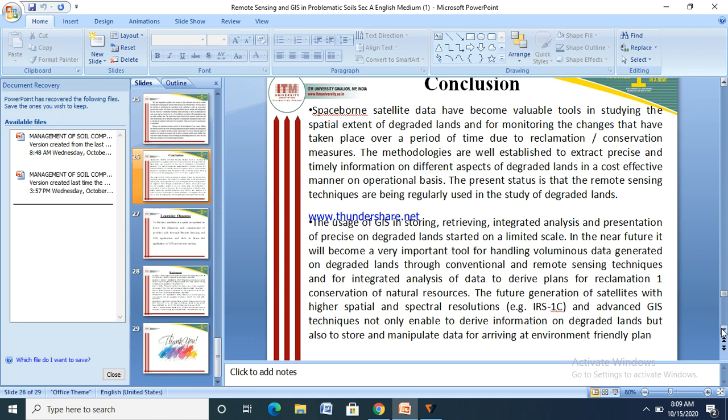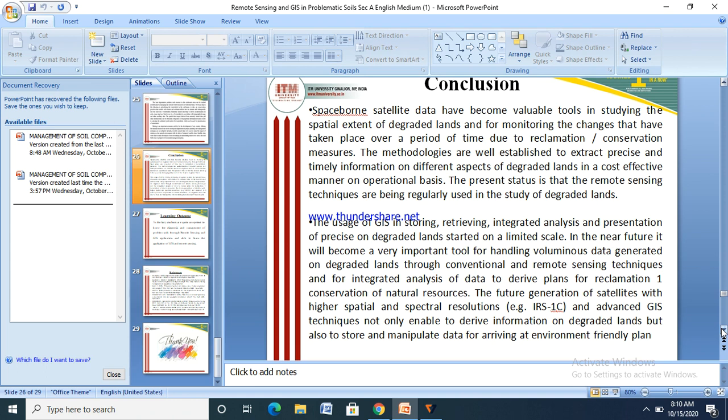Now I can conclude this whole lecture. Space-borne satellite data have become valuable tools in studying the spatial extent of the degraded lands and for monitoring the changes that have taken place over a period of time due to reclamation and conservation measures. The methodologies are well established to extract precise and timely information on different aspects of the degraded land in a cost-effective manner.